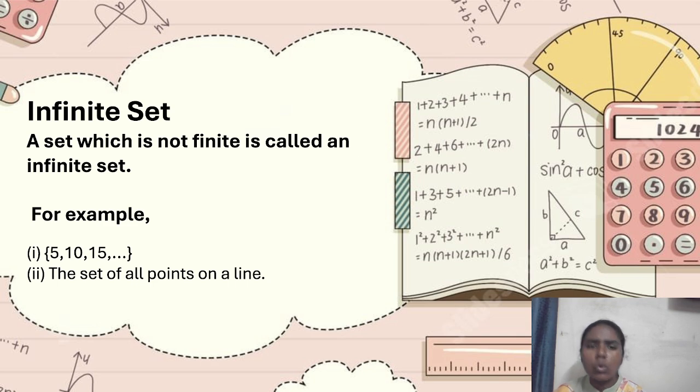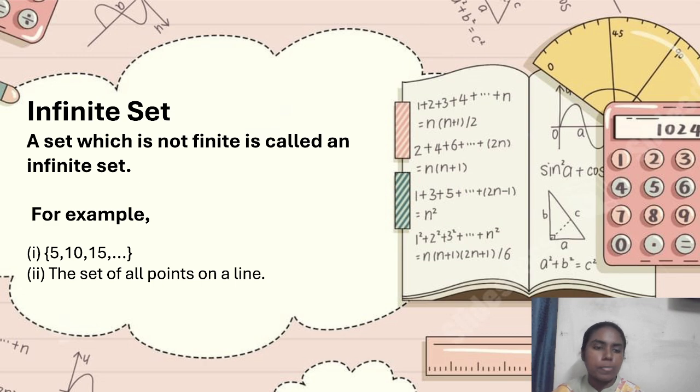Even numbers will go on and on and on. We can't really count and list out all the even numbers. That is considered to be an infinite set. We will know what the elements are, but we can't really count and list them out. It will be tedious for us. So those are considered to be infinite sets, with an uncountable number of elements.